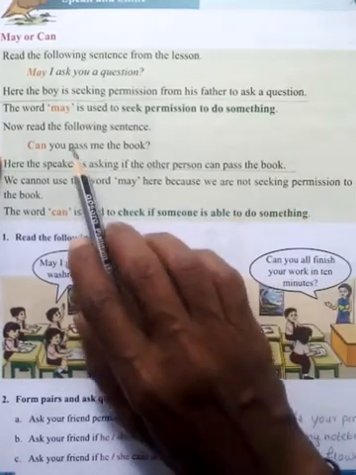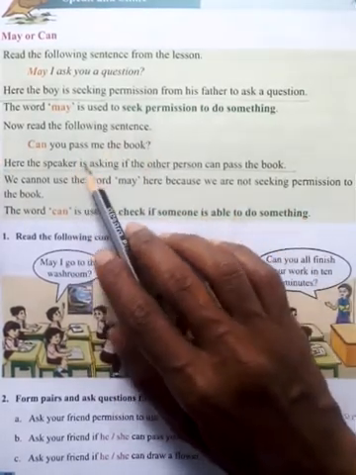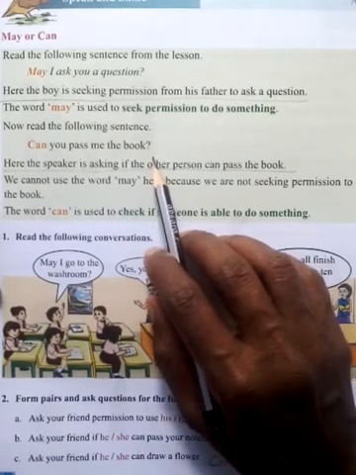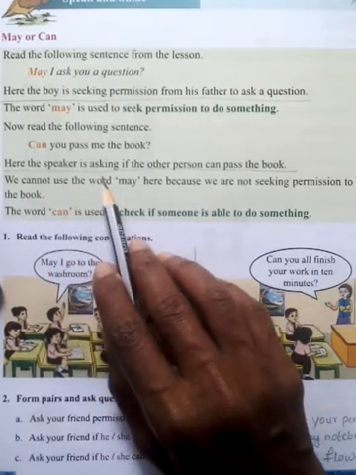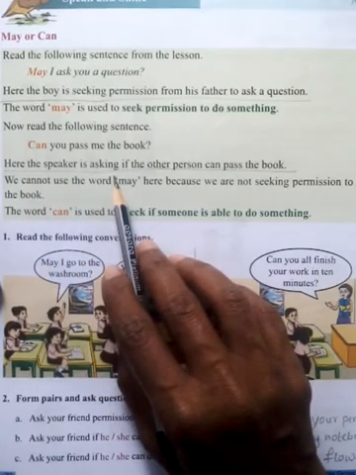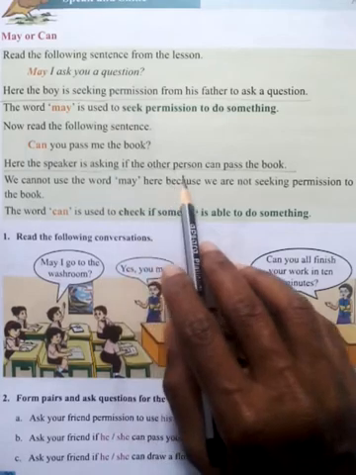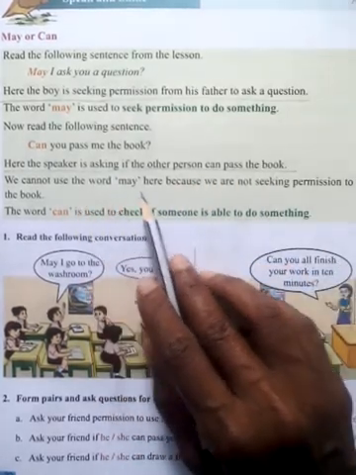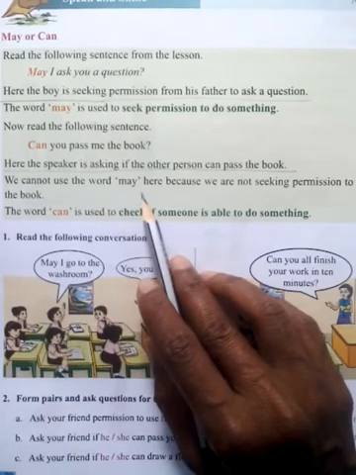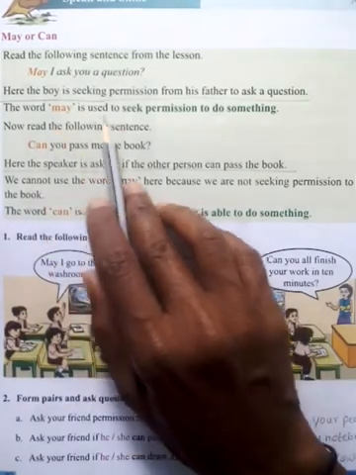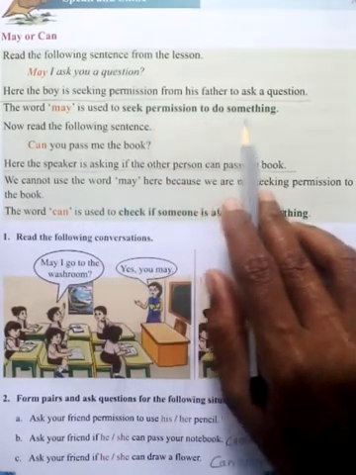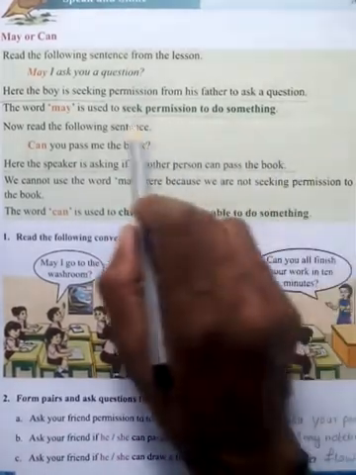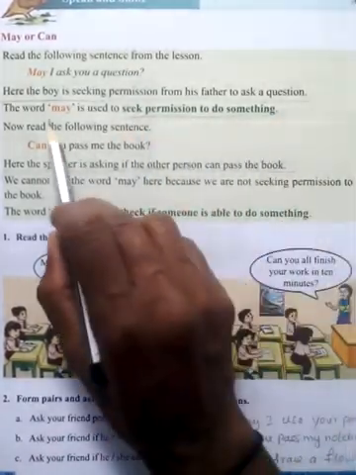Now, read the following sentence. Can you pass me the book? Here, the speaker is asking if the other person can pass the book. We cannot use the word may. Listen carefully this one. The may is used to seek permission to do something. To do something, on that time only we have to use the may word.